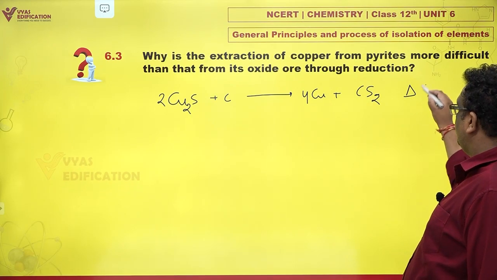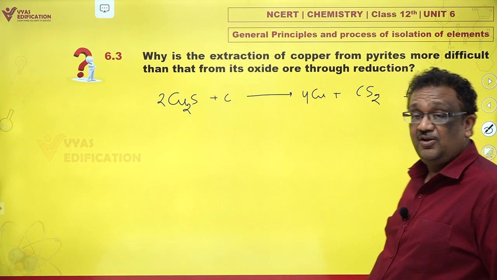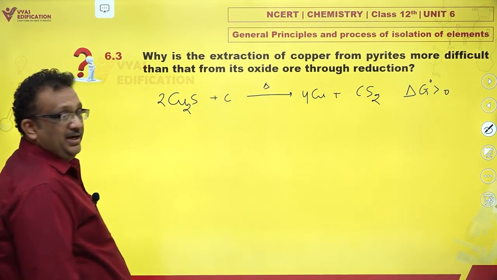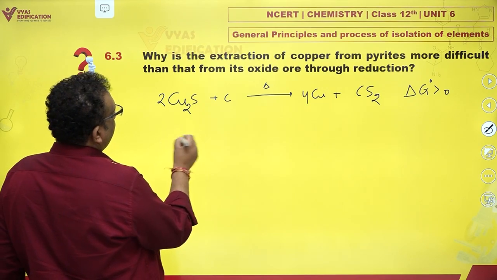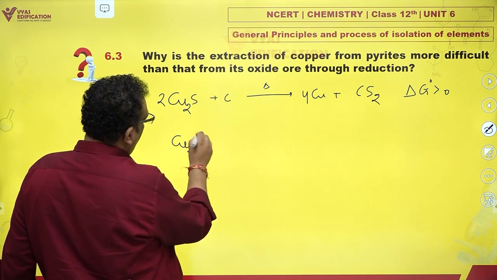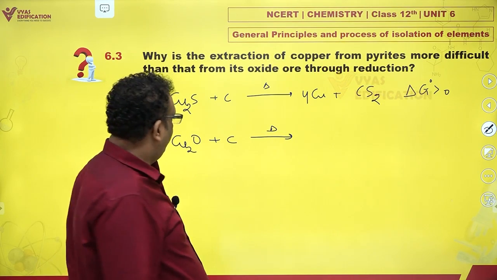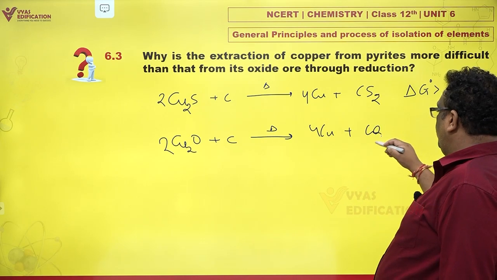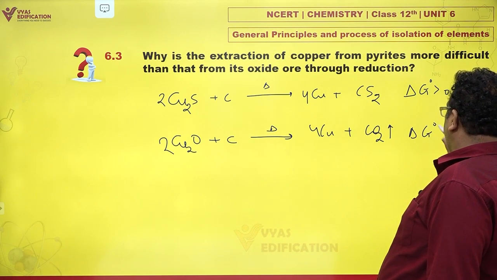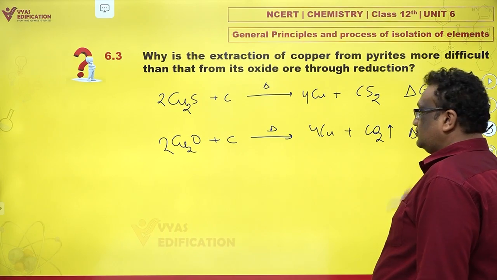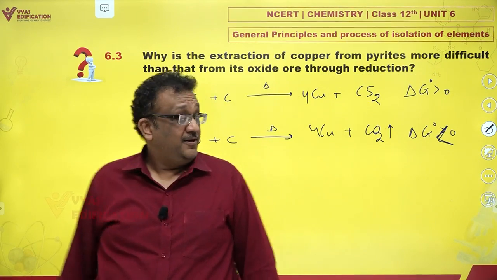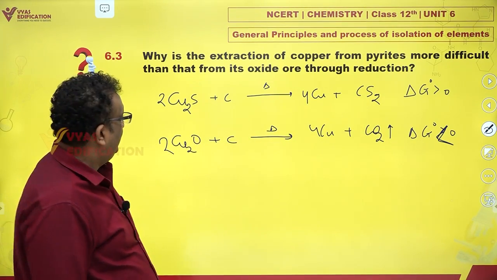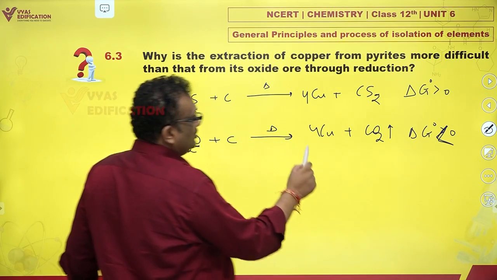Now, this has delta G0 positive. This is a non-spontaneous reaction. On the other hand, in case you have Cu2O and carbon, and if you heat, you would find that you get liberation of copper along with CO2. Now this has delta G0 negative. See, the thing is, copper is the same, carbon is the same. The difference lies in sulfide and oxide.